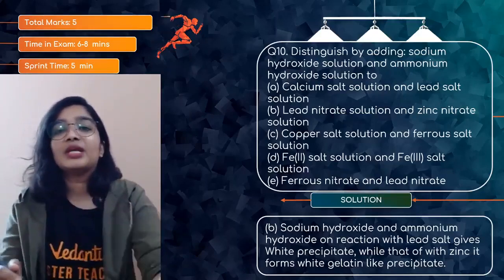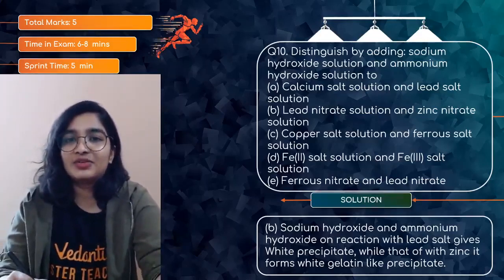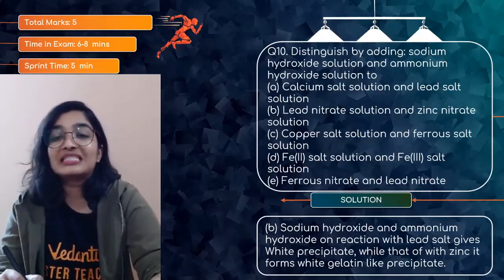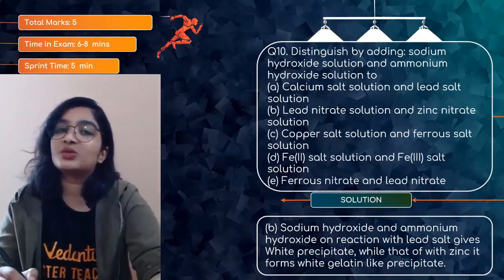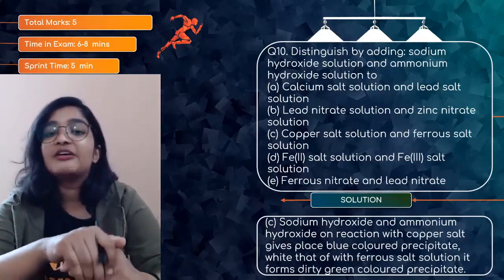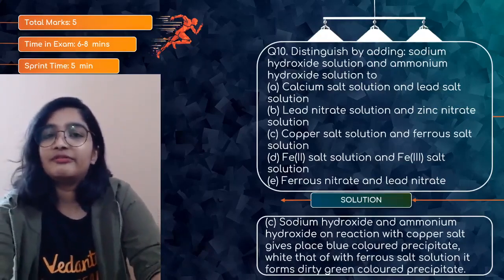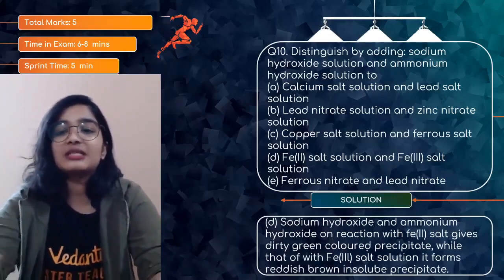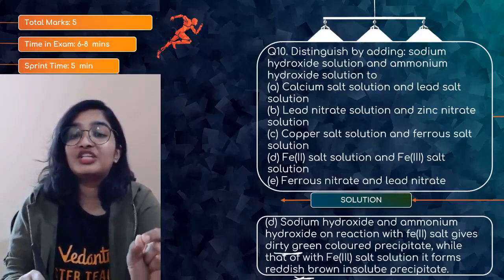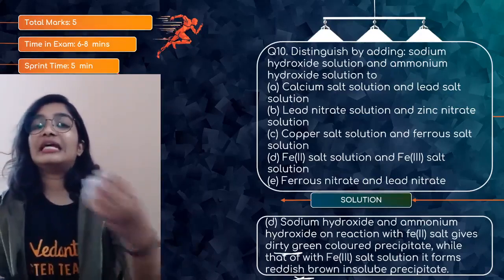The second one is sodium hydroxide and ammonium hydroxide on treating with lead nitrate and zinc nitrate. With lead nitrate, you will get a white precipitate. With zinc, as I told you, a gelatinous precipitate will be formed. With copper sulfate, you will get a blue colored precipitate. With ferrous sulfate, you will get a pale green precipitate of ferrous hydroxide. Fe2+ gives a dirty green precipitate, whereas Fe3+ forms a reddish brown precipitate. Fe(OH)2 is dirty green, Fe(OH)3 is reddish brown.